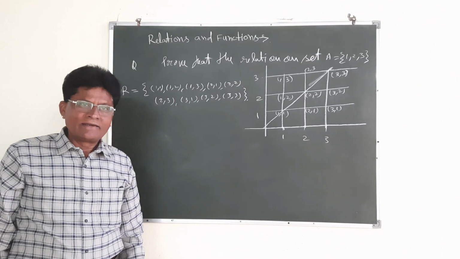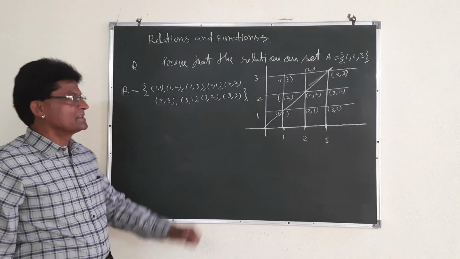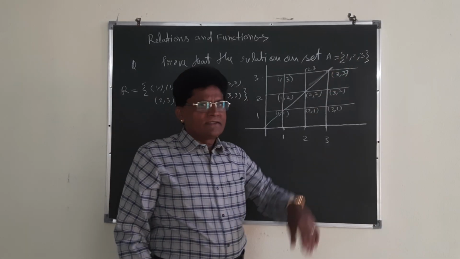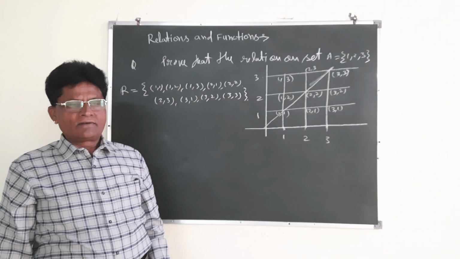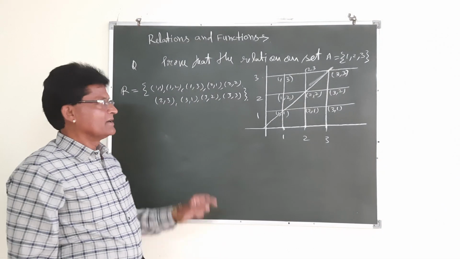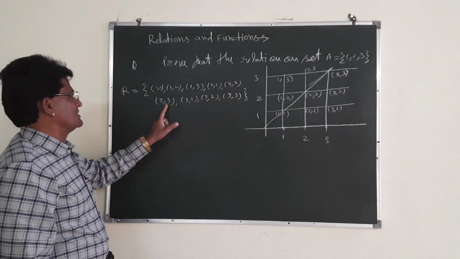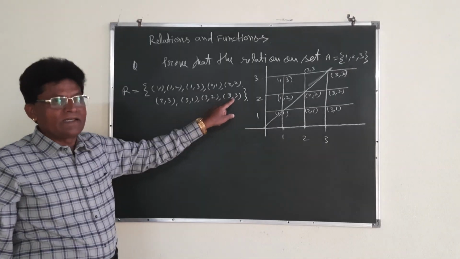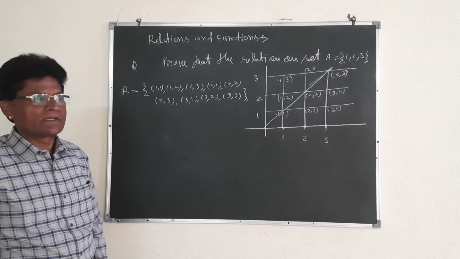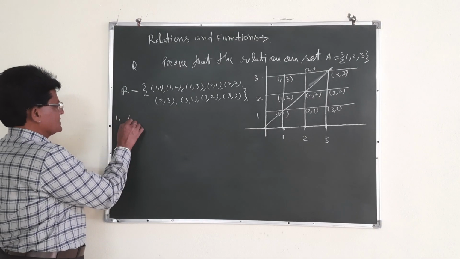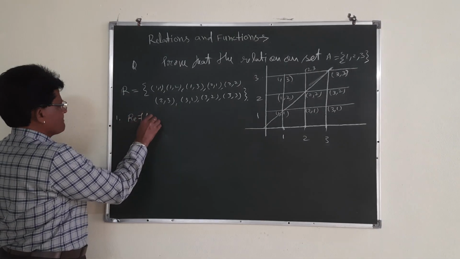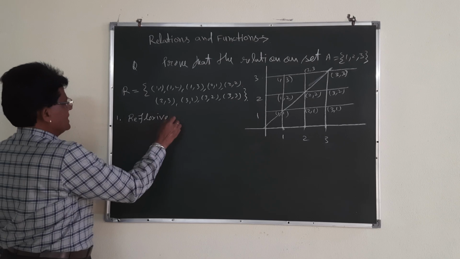And this relation is definitely reflexive, because 1, 2, 3 are the elements of set A, and 1,1 is here, 2,2 is here, 3,3 is here. That is why it is a reflexive relation. Let me write first of all the reflexive relation.